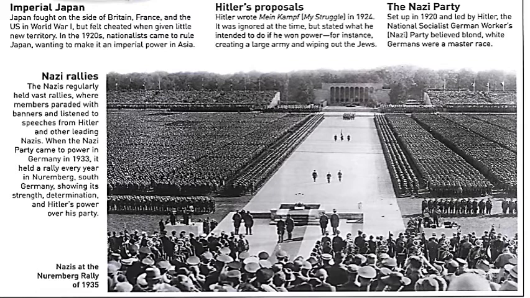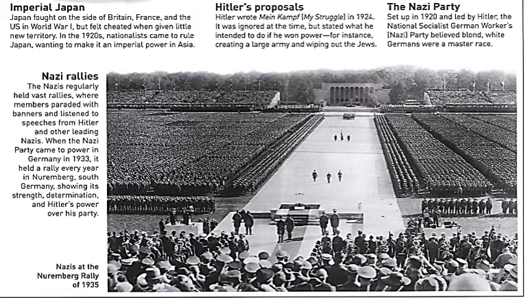Hitler's proposals. Hitler wrote Mein Kampf, My Struggle, in 1924. It was ignored at the time but stated what he intended to do if he won power, for instance, creating a large army and wiping out the Jews. The Nazi Party was set up in 1922 and led by Hitler. The National Socialist German Workers' Party, the Nazi Party, believed blonde white Germans were a master race.